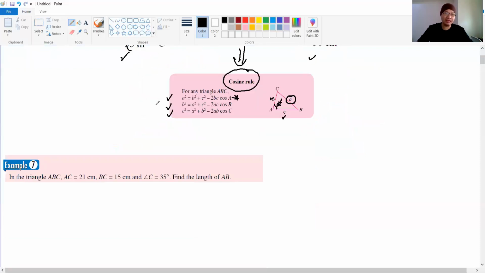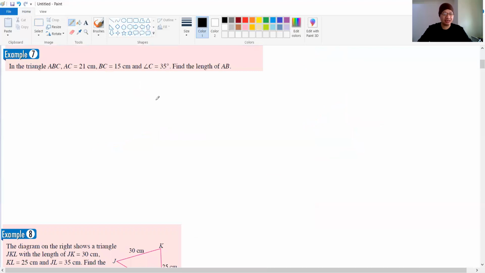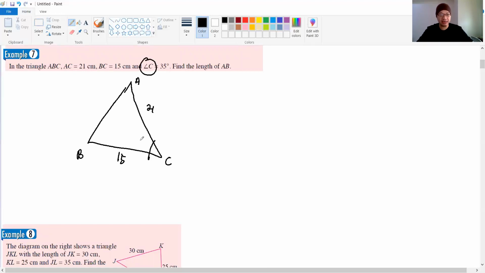Okay, so next move to the example here. Now we got example 7. In the triangle ABC, we try to draw first. Just draw ABC, A, B, and C here. AC is 21, BC is 15, angle of C is 35. So find the length of AB. We want to find the length of AB here.